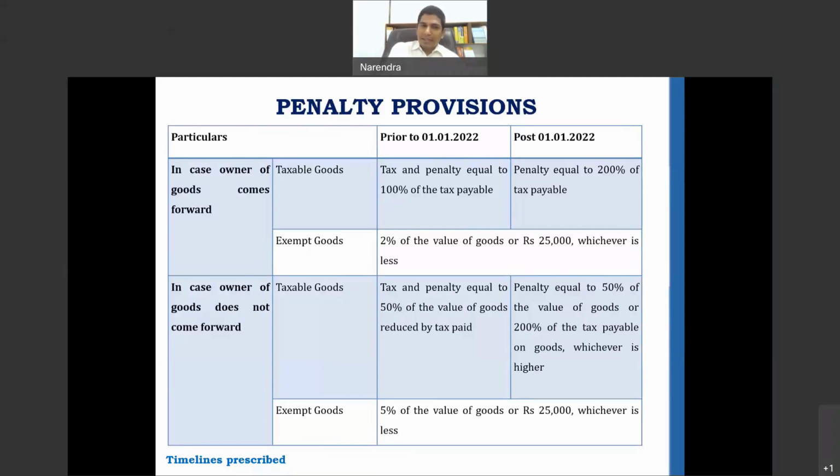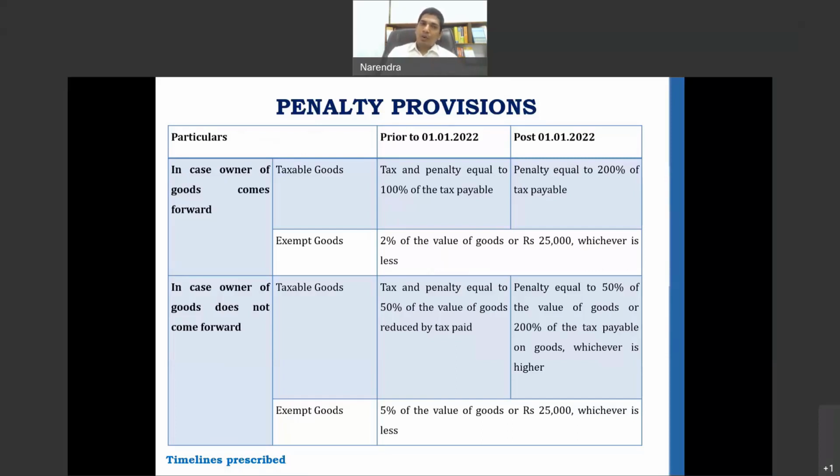Everybody pays 18% tax on that 1 lakh. However, in case there is any detention, another additional 18,000 and 18,000 of penalty was required to be paid under section 129. There was ambiguity because I've already paid 18,000 that is applicable on the goods, whether the tax that I had to pay under 129 was over and above what I normally required to pay.